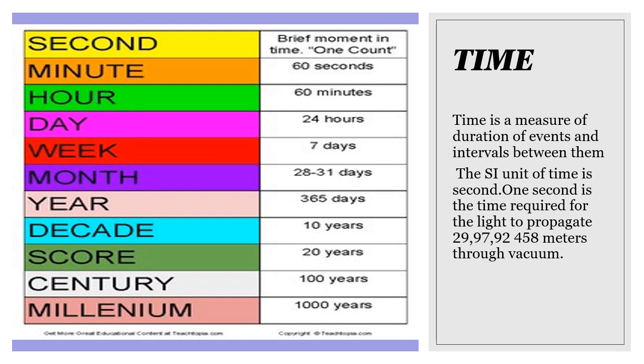Let's look at time. Time is a measure of the duration of events and the intervals between them. The SI unit of time is second. 1 second is the time required for light to propagate 29 crore 97 lakhs 92,458 meters through vacuum. These are the multiples of second.